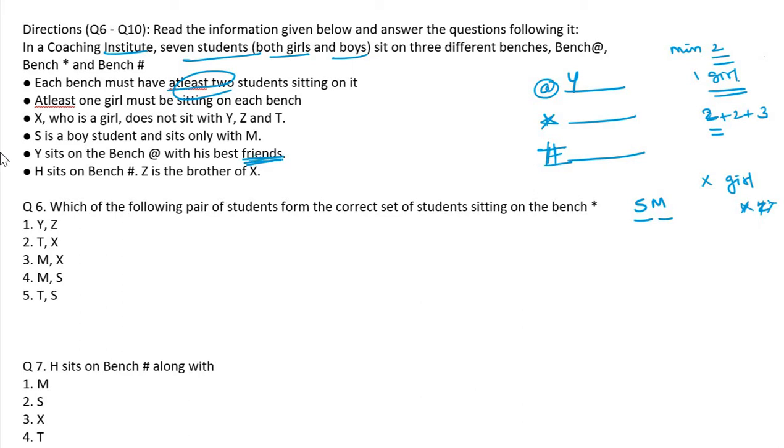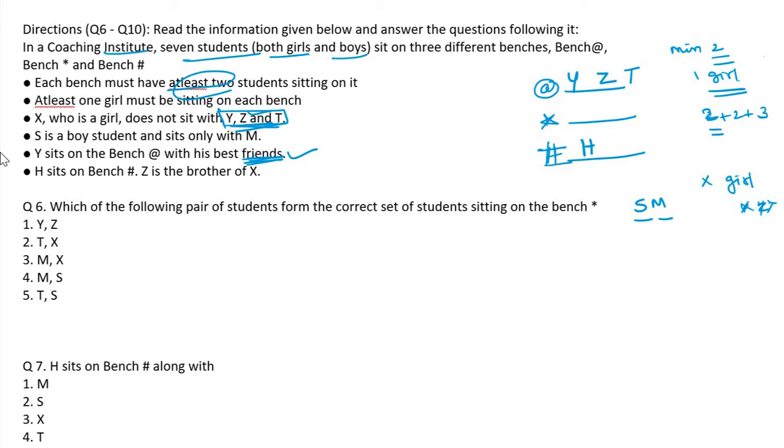So two are there. Already mentioned here, they are friends. The girl is not sitting with them. So these three may sit on one bench. Y, Z, T. Y is already on the bench, so Z and T are also on the first bench.